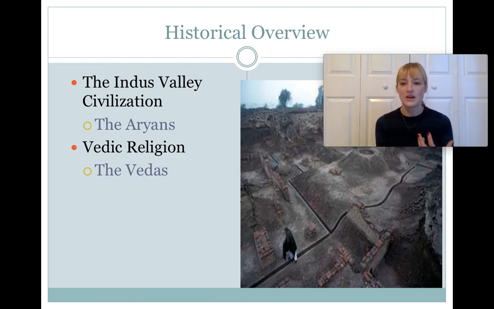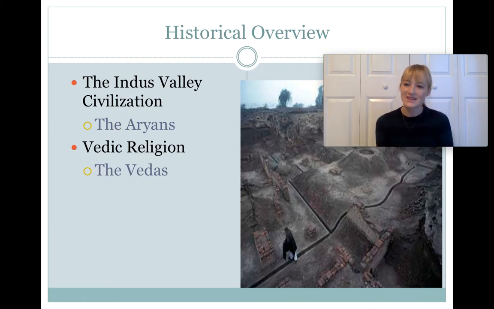This is why historians think that in some way Aryan culture kind of won out, because the written language that existed before then is no longer in use, right? It's a dead language that no one can translate today. It's the Sanskrit language, the language the Aryans brought with them, that becomes the dominant language, the sacred language of Hinduism. So the Vedas, they're not a single text. It's not like the Bible or the Quran. The Vedas are actually a vast collection of texts. So Hinduism doesn't have one sacred text. It has several sacred texts, which we'll look at over the course of this unit. But the Vedas are definitely the most important.